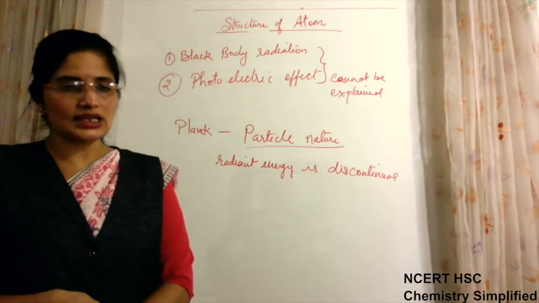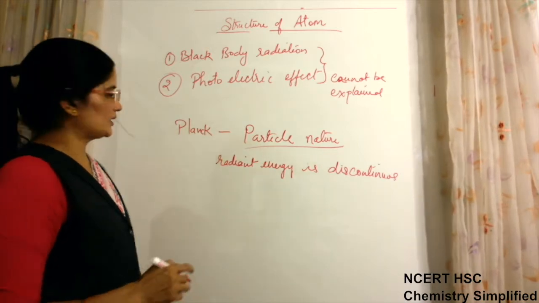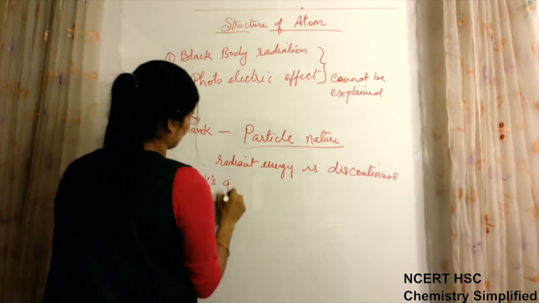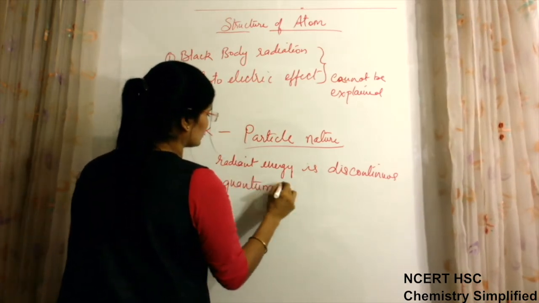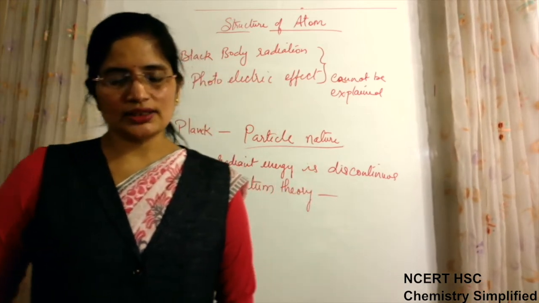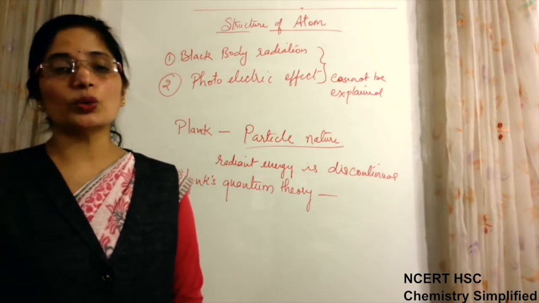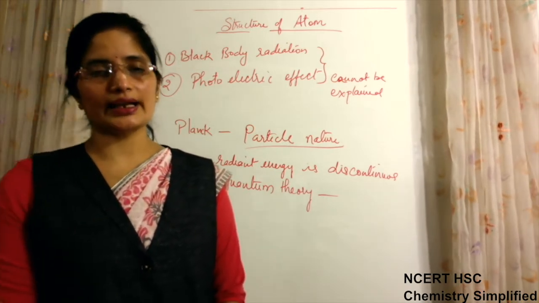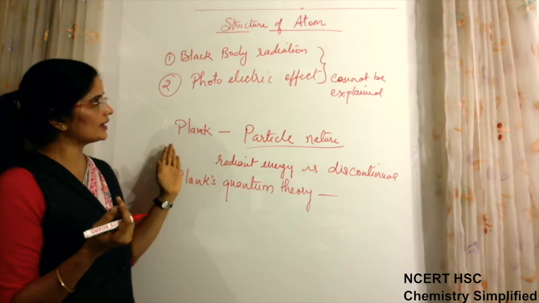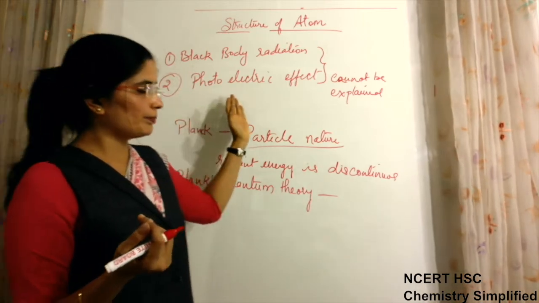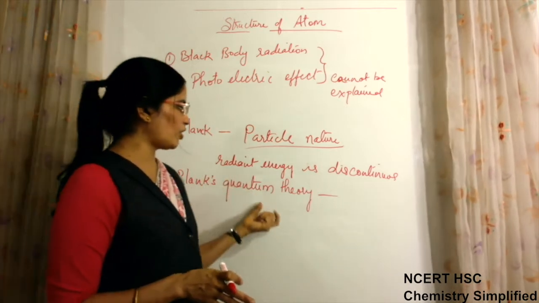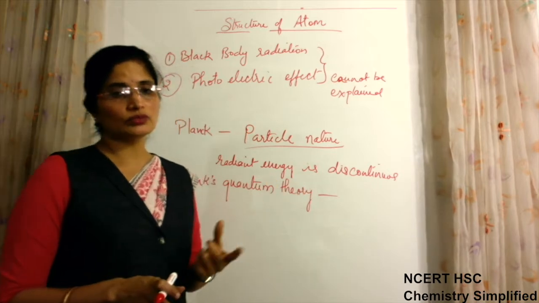So this was the concept which was given by Planck, and he gave Planck's quantum theory, according to which the radiant energy is given in the form of quanta. Quantum means discontinuous packets and not continuous. So this is Planck's quantum theory: radiation energy comes discontinuously in the form of packets.